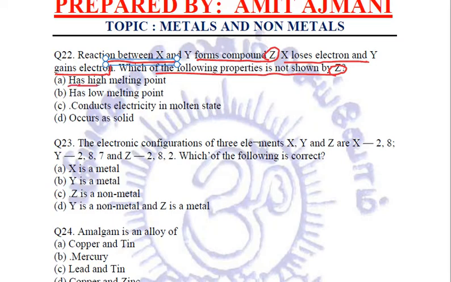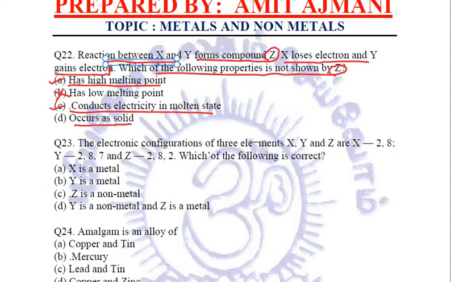It has a high melting point. Yes, it does, because all ionic compounds have a high melting point. And if it has a high melting point, it cannot have a low melting point. It conducts electricity in its molten state. Yes, all the ionic compounds conduct electricity in their molten form, right? And in their aqueous form.